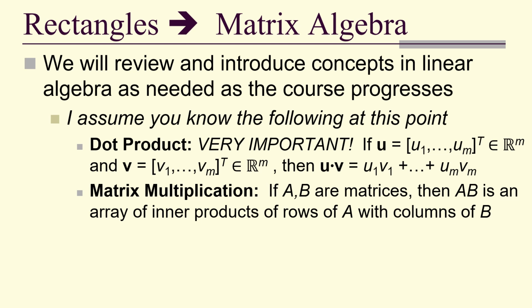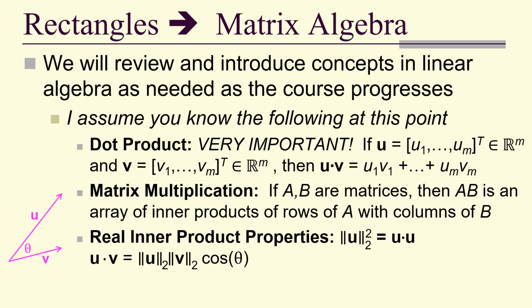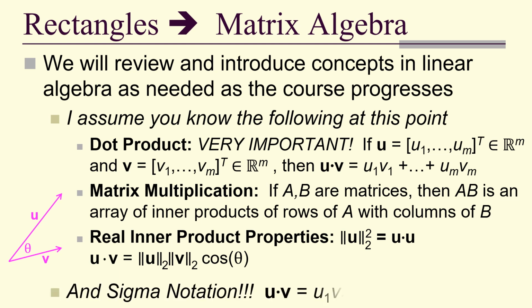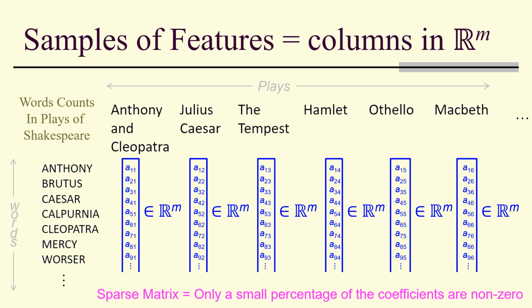Matrix multiplication. If A and B are matrices, then AB is an array of inner products of rows of A with columns of B. Real inner product properties. So the norm squared of a vector is the dot product with itself, and this cosine identity. And sigma notation. So the dot product, for example, can be written as a sum of the products of the coefficients respectively. So samples of features, we're very often going to think of as columns in Rm. So we're working with subsets of vector spaces.